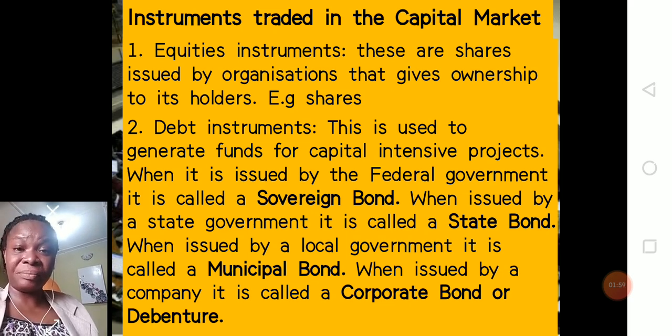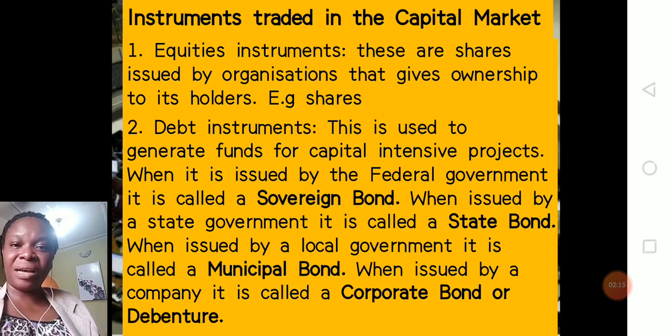Now let's look at the instruments that are traded in the capital market. Number one, we have equities instruments. An equities instrument is an instrument that confers ownership to the holders. We have your shares, you have your stock. That means the holders of these instruments automatically become co-owners of the company.